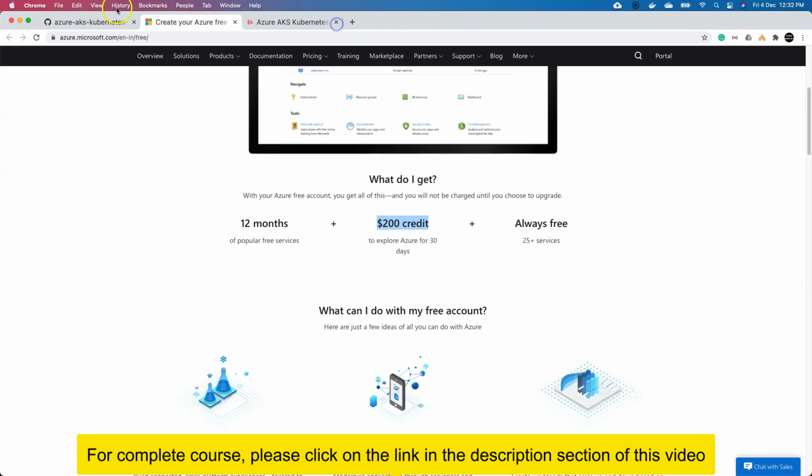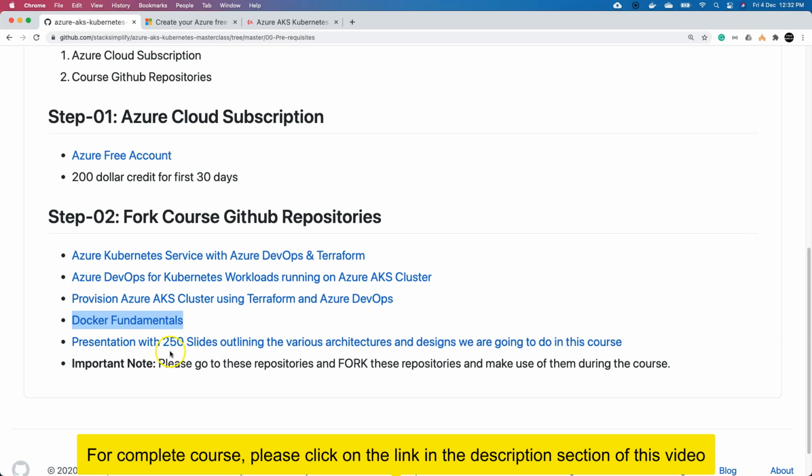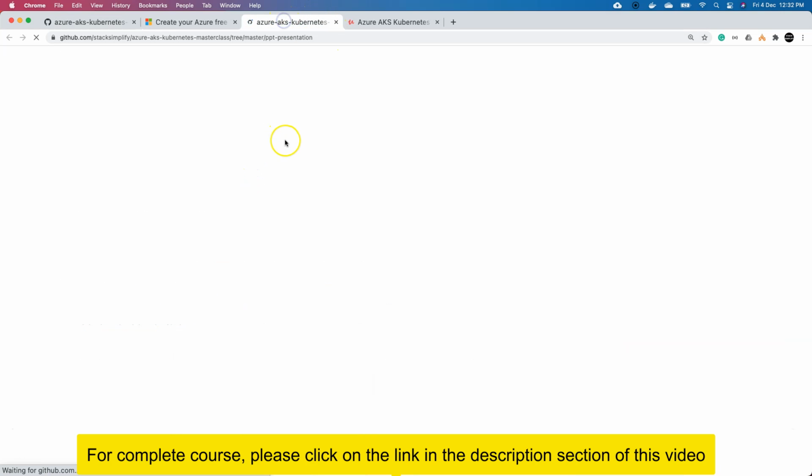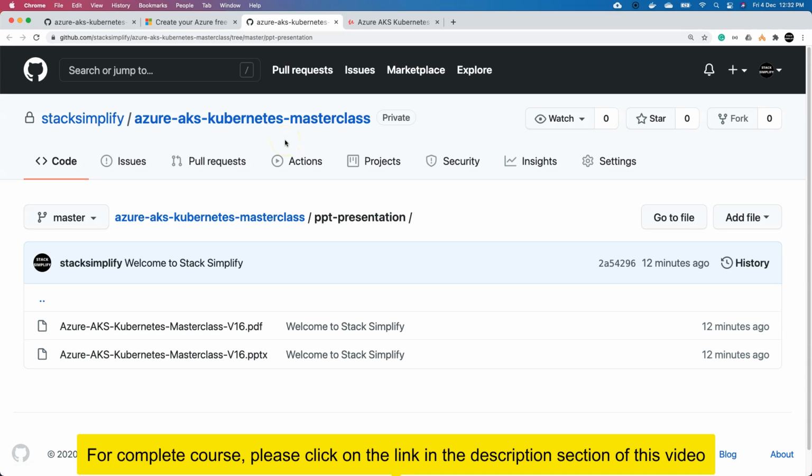You will also have close to 250 slides of presentation for all the architectures and designs provided as part of this course. Those will be present here in both PDF and PowerPoint formats. Both formats are provided so that it will be easy for you to copy-paste or use them in your own presentations too.